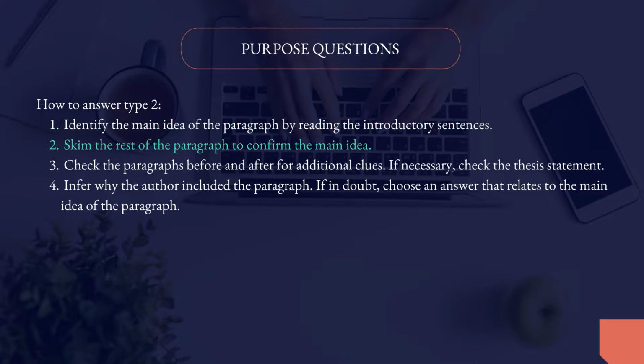Then, skim the rest of the paragraph to confirm the main idea. Let's say you found the main idea in the first 2 sentences. Still, skim through the paragraph to see whether that is really the main point, the main idea. Step 3, check the paragraph before and after for additional clues. If necessary, check the thesis statement. And you know that thesis statement is the main summary sentence of the entire passage, which is located in the introduction paragraph.